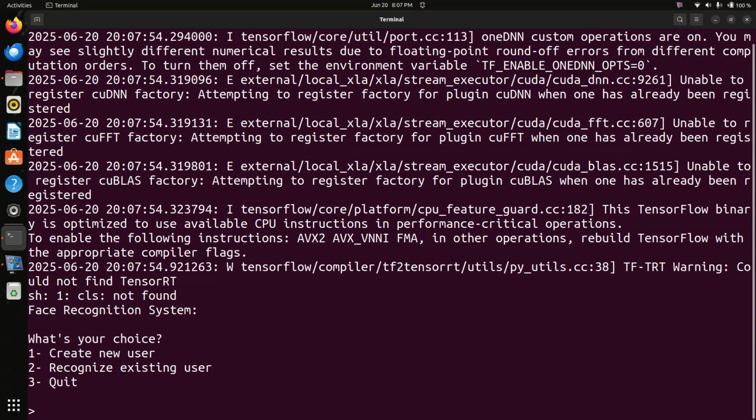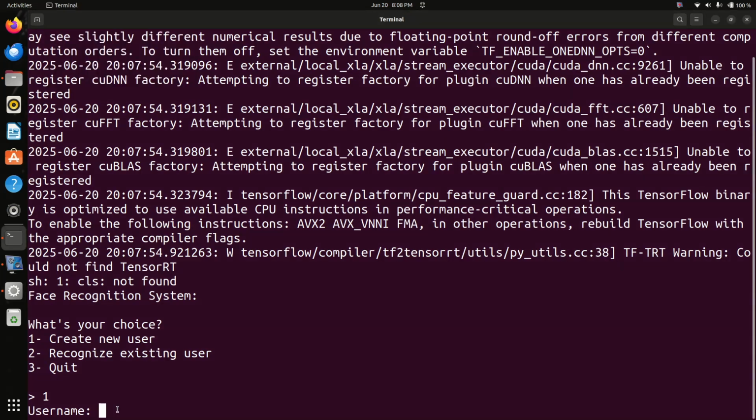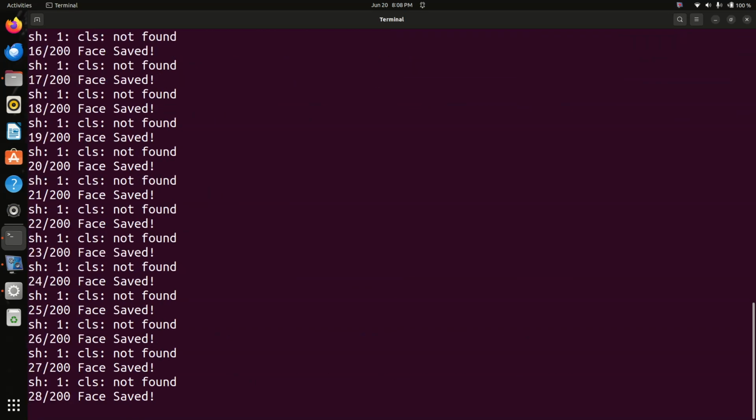Yes. New user 1 I will do. I will give the name Sanjay. Yes, it goes on creating. So this is the training part, and after the completion of the program we will show the data set. So it goes on creating the faces.